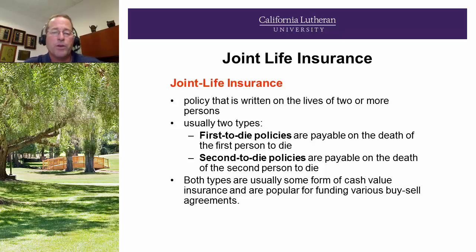Joint life. Joint life insurance is a policy that's written on the lives of two or more people. Two types, typically: first to die policies, payable on the death of the first person to die, and second to die policies, payable on the death of the second person to die. Both types are usually some form of cash value insurance and are popular for funding various buy-sell agreements. They're also used, the second to die policy, you will see in large estates where that policy is put into an ILIT, an irrevocable life insurance trust, the proceeds of which are used to pay the estimated estate taxes, so the estate can pass intact and not forced to be broken up and sold at discounted prices.